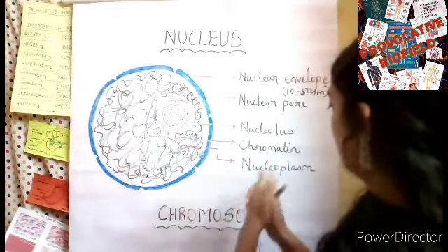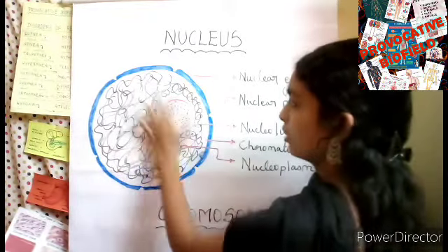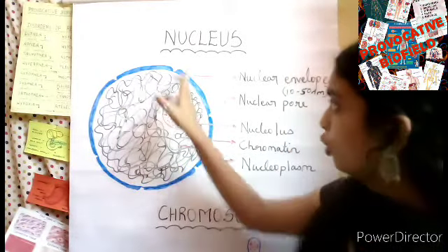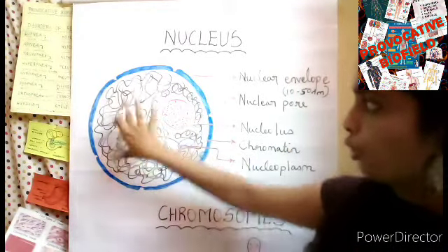Understood? Next is the nucleoplasm. This inner structure is called nucleoplasm. The nuclear envelope encloses this nucleoplasm.